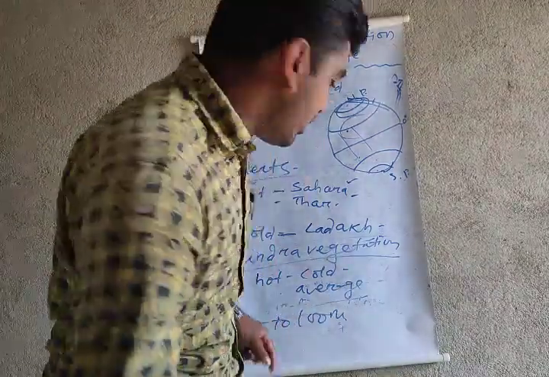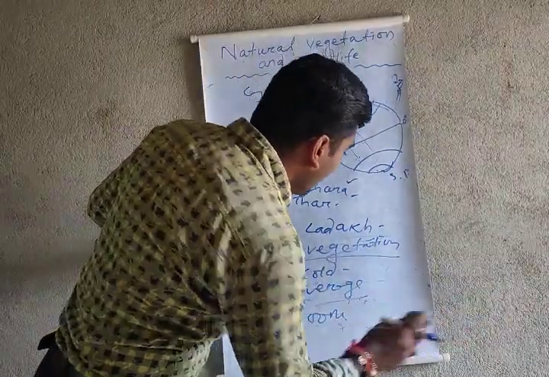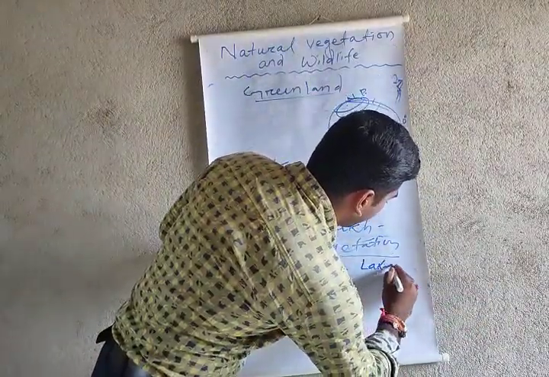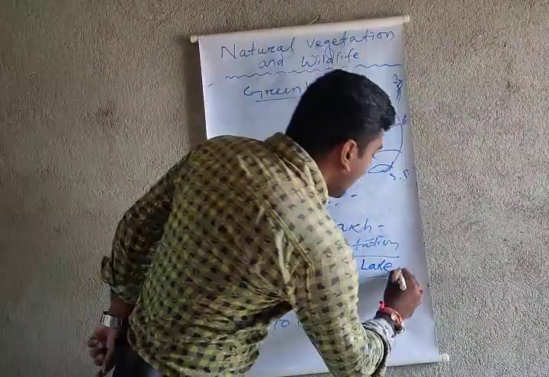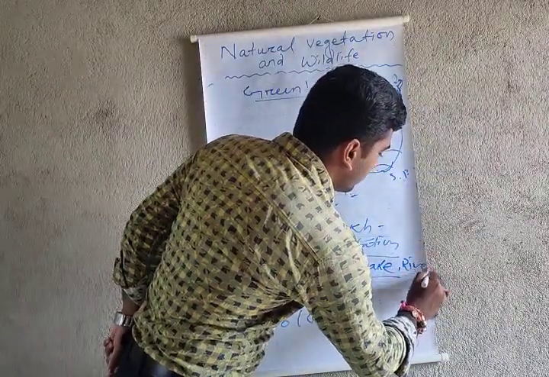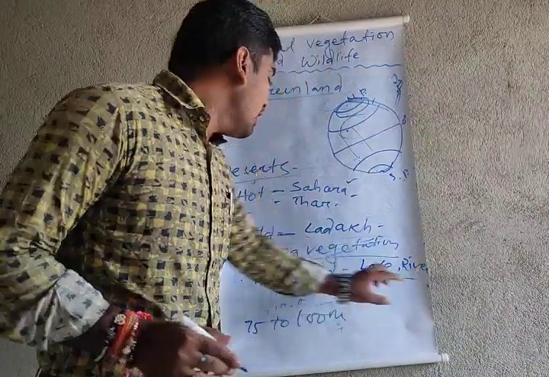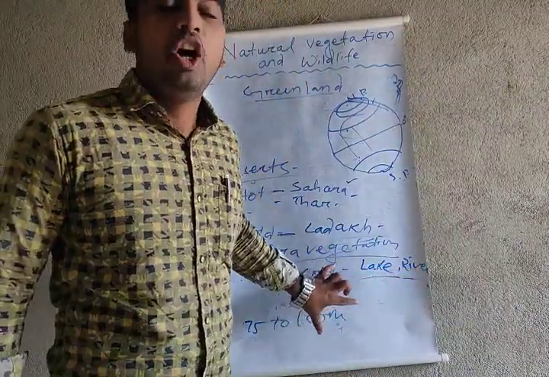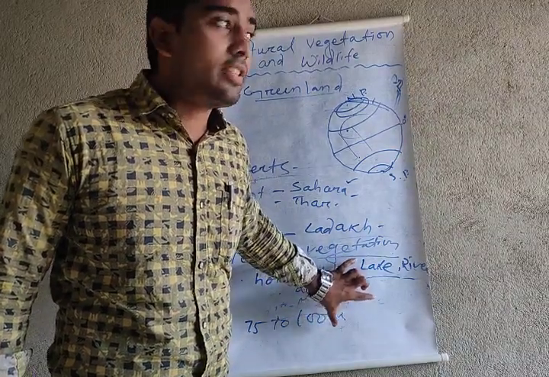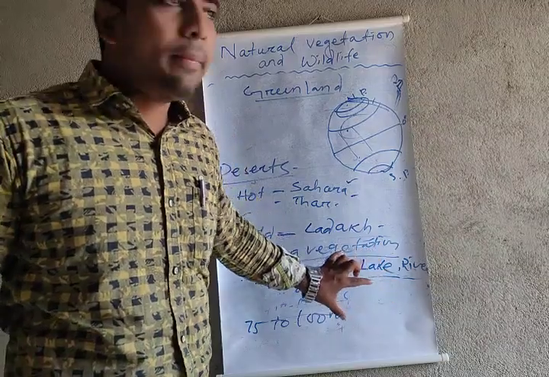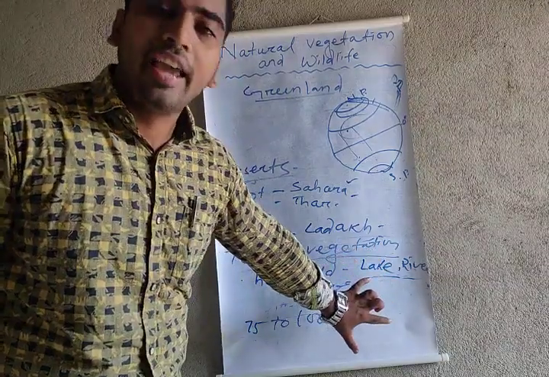The most important point, just remember this point: the tundra vegetation area has so many lakes. And because of the lakes and the rivers, the tundra vegetation area is covered with so many lake and river areas. The most important wild animals living in the tundra vegetation are known as fish, snakes, frog, and all animals who survive in the water area.